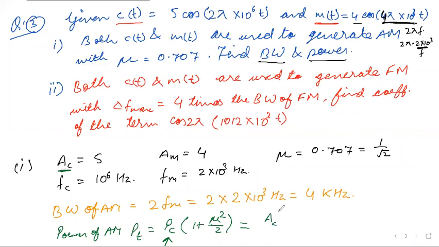So AC square by 2 times 1 plus mu square by 2. So put all the values and find the power. After putting the values, you will get 15.6240 watt.